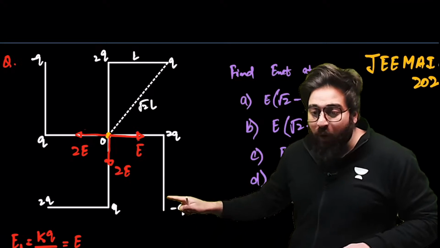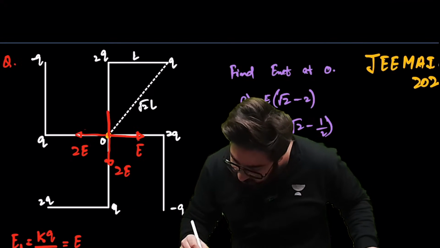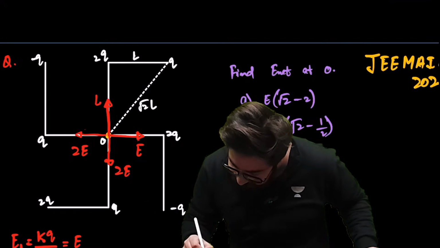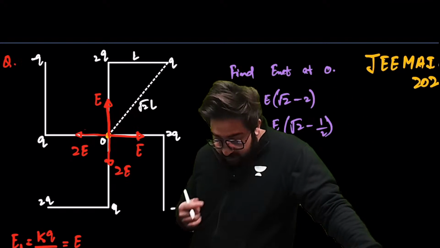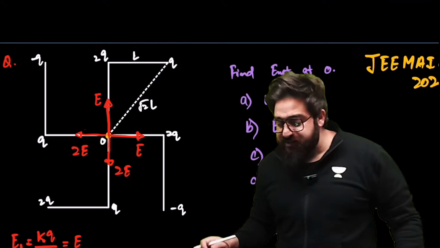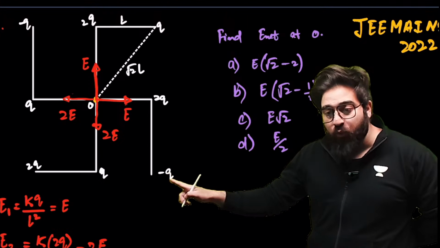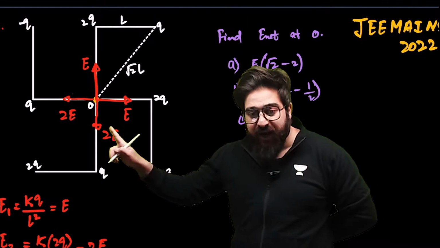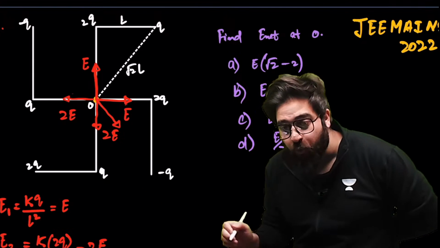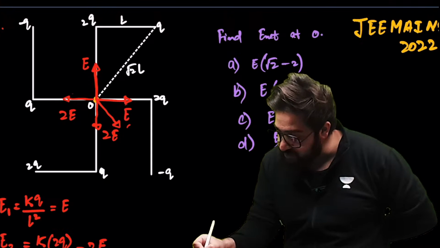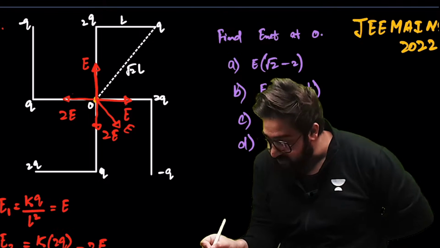Okay. Now, what is the electric field because of this charge at this particular point? Charge is Q only. So at this particular point, electric field will be E only. Okay. Is this clear? Now, my dear friends, tell me one thing. Could you please tell me what is the electric field because of this charge at this center? Electric field would be something like this. Why is it towards the charge? Because charge is negative. Let's call this as E. And electric field because of this upper charge, which is at this top corner, that will be also E.